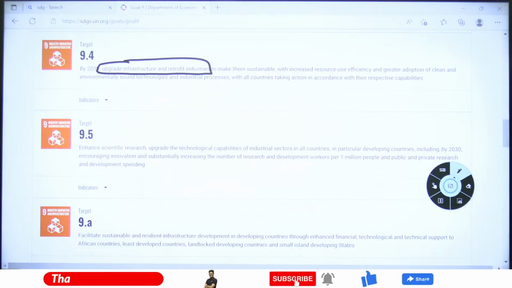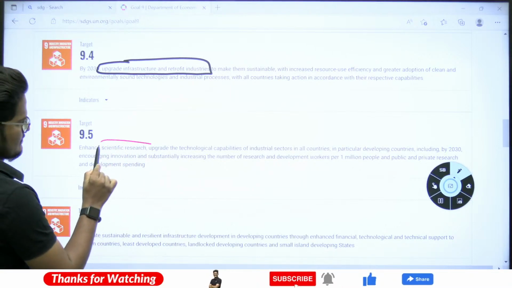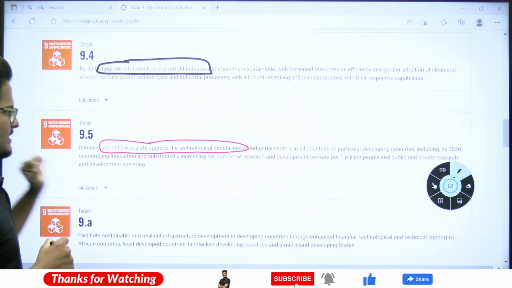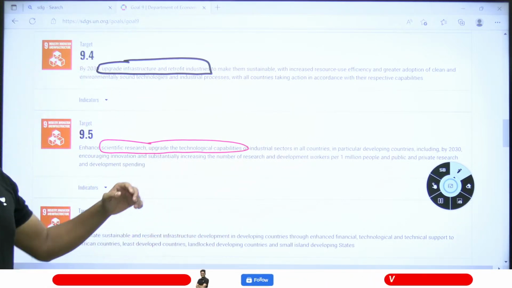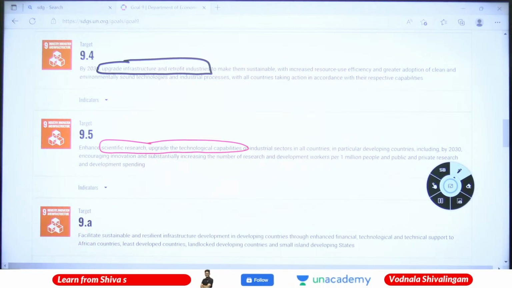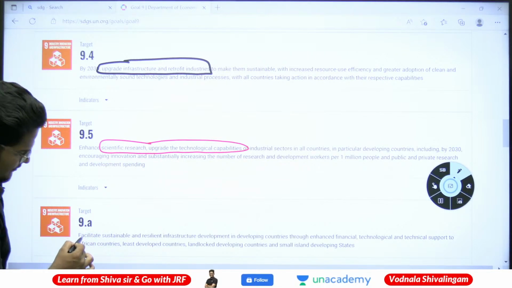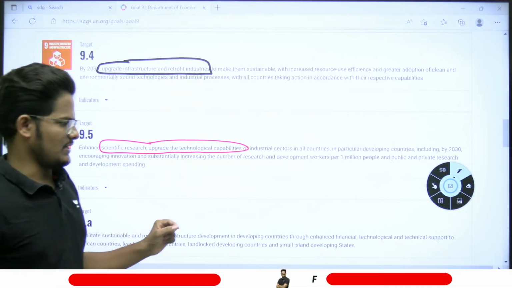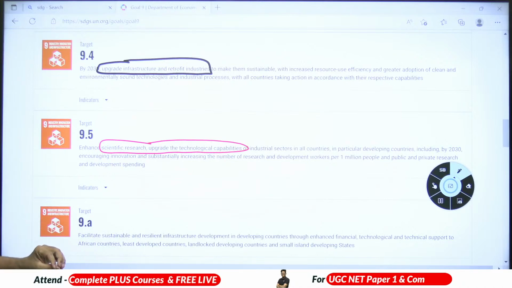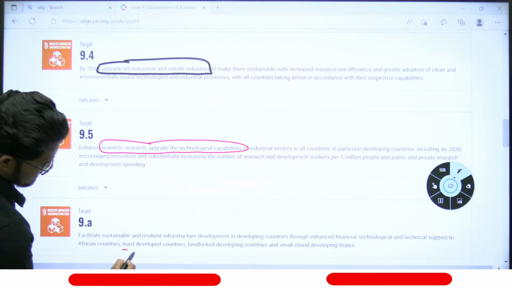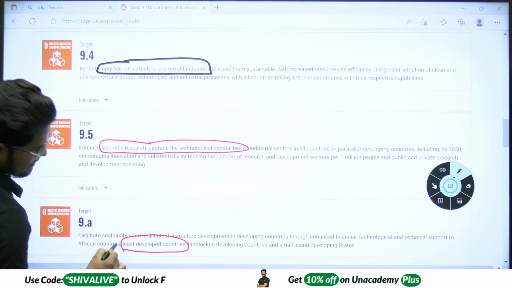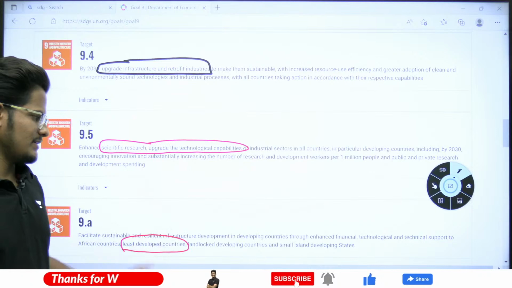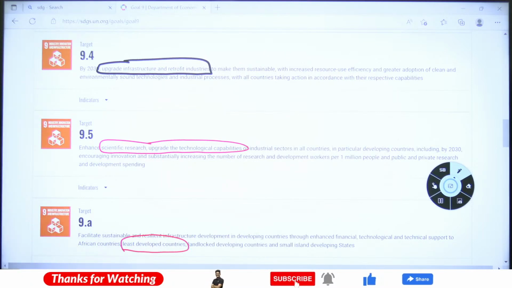Next, 9.5, which is to enhance scientific research and upgrade technological capability. We need to increase our research, and technology also needs to be updated by 2030. We need to encourage innovation and facilitate sustainable, resilient infrastructure and development, and financial and technical support in African countries and least developed countries. Technological development is required in least developed countries, landlocked developing countries, and small island developing countries also.